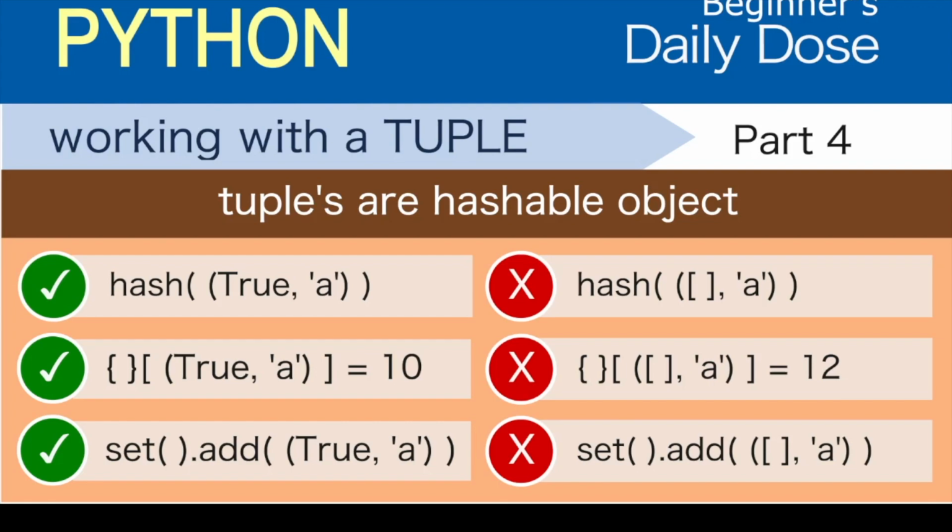This video is part 4 of the series of videos on working with a tuple, where I will discuss the fact that tuple data types are hashable in Python. If you have not watched the previous three videos, part 1, part 2 and part 3, I highly suggest you please watch them first to get the better context of this video. So let's get started with this video.